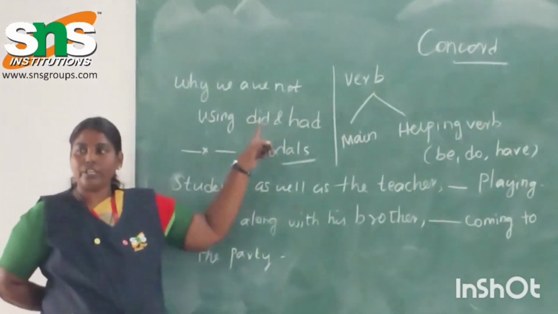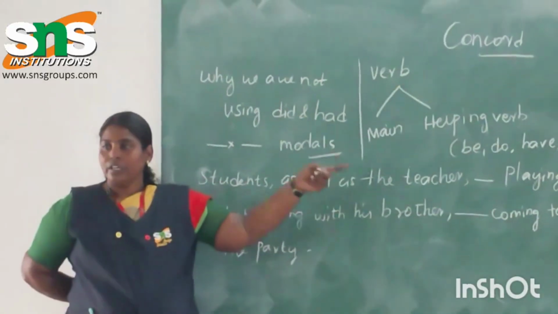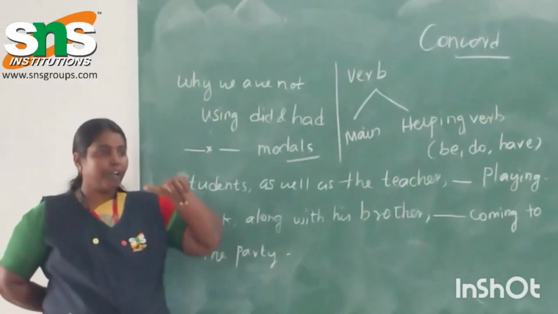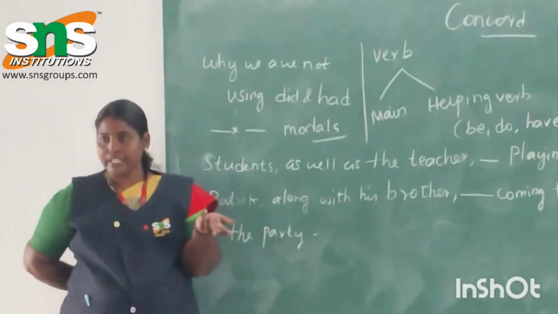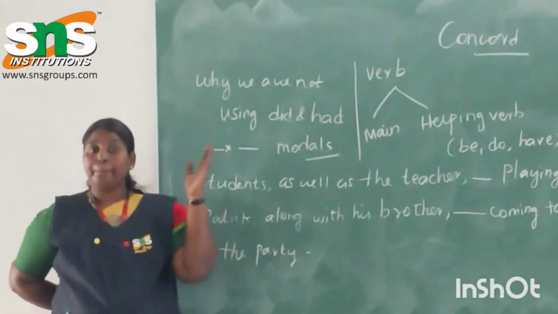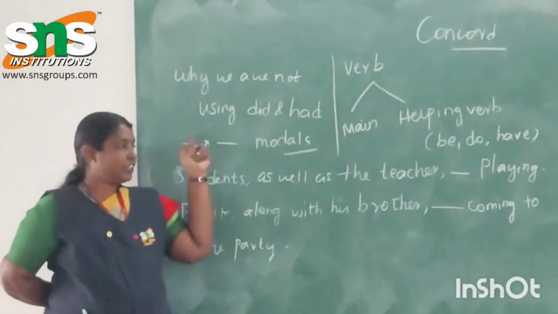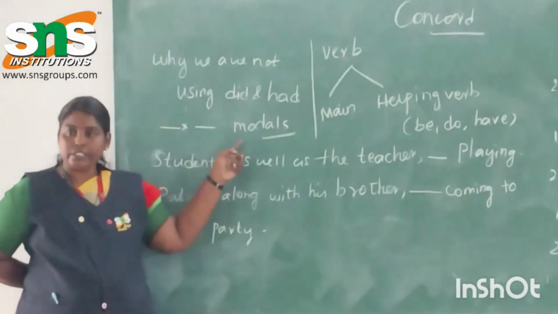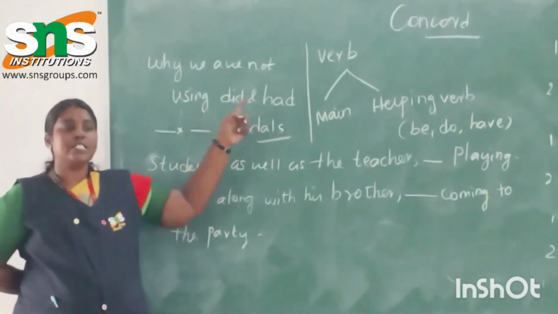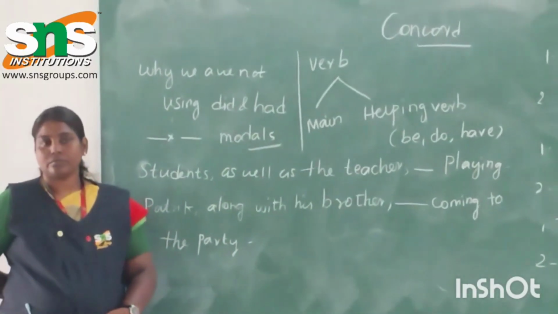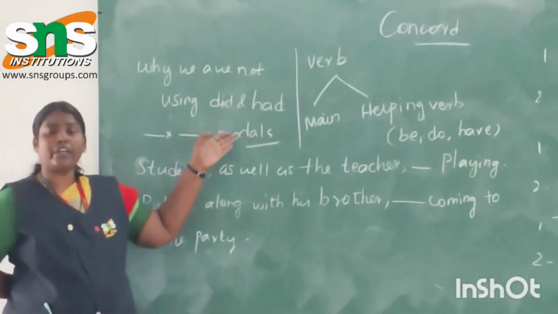Apart from this, what verb forms are we using? To, that, had, got, where, have and all we are using. Okay. And also you can use the present form of a verb, that is V1 form of a verb. But the question is why we are not using the past tense with the subject and verb agreement. Okay. And modals also we are not using.